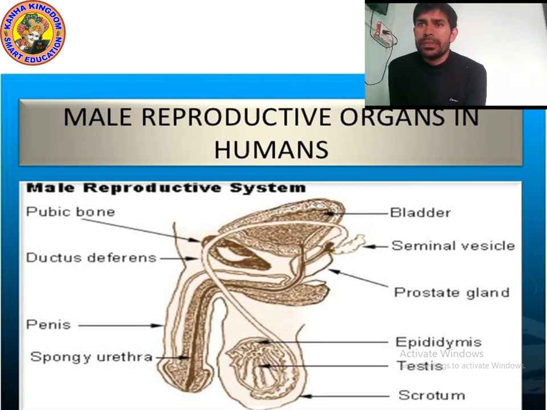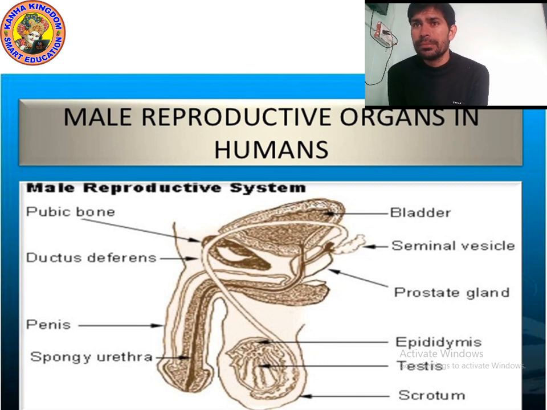And then epididymis, the outer part. Testes. Scrotum, outer part, and pubic bone, ductus, penis, and spongy urethra. So these are the parts.